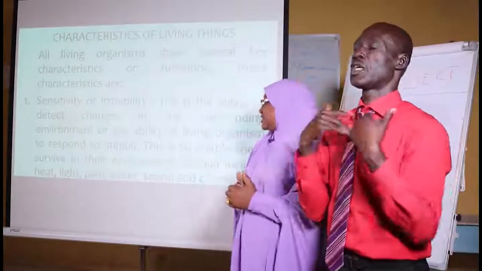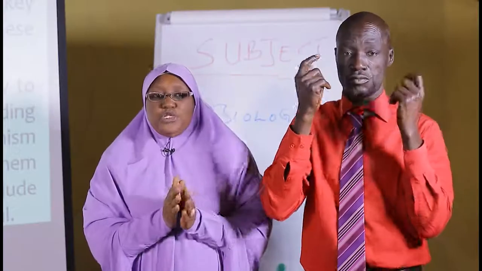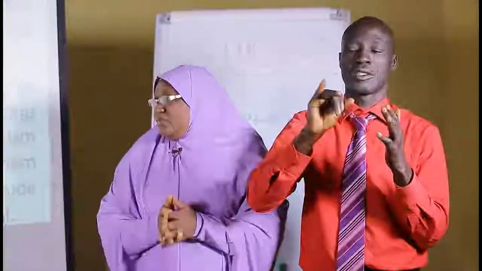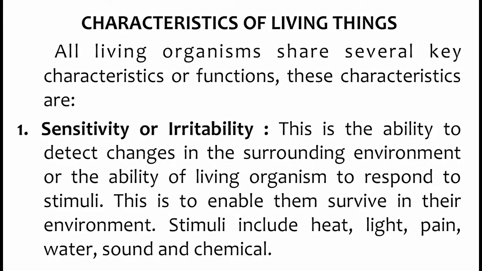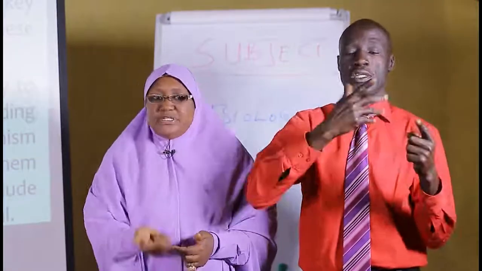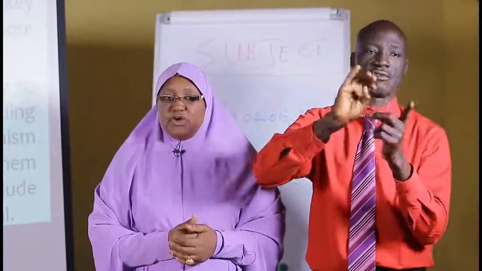The first characteristic is sensitivity or irritability. What do we mean by sensitivity and irritability? Irritability is the ability of living organisms, that is plants and animals, to detect a change in the environment.